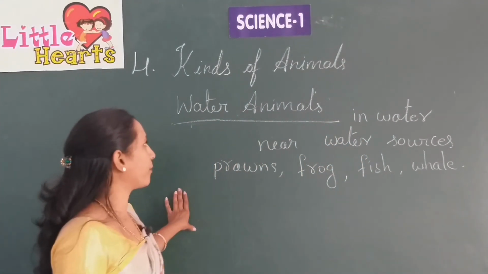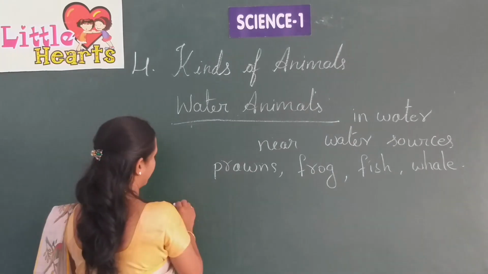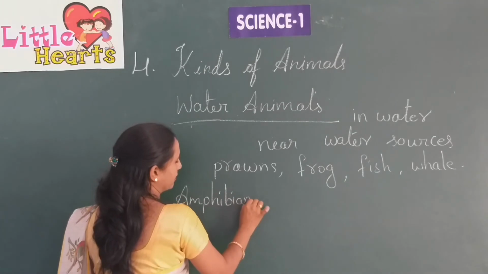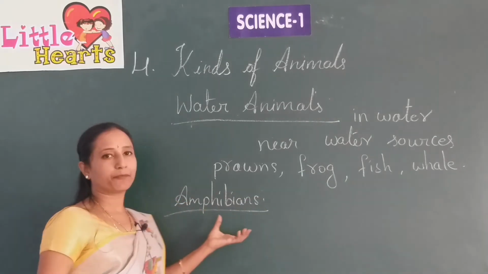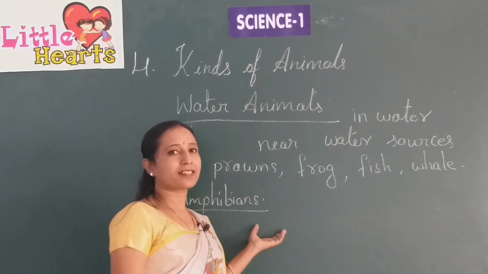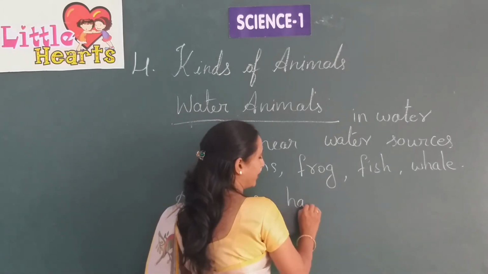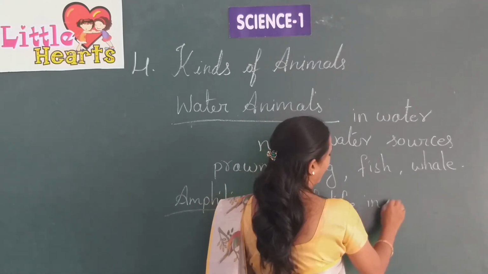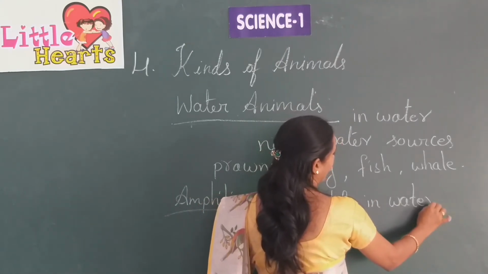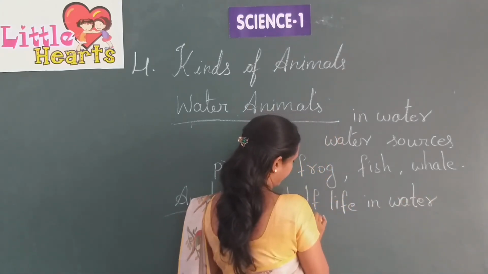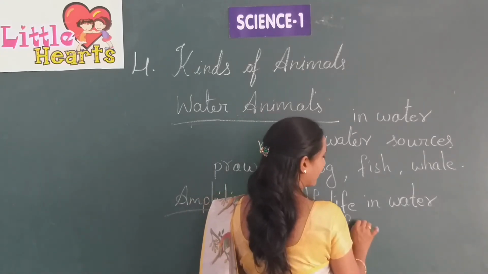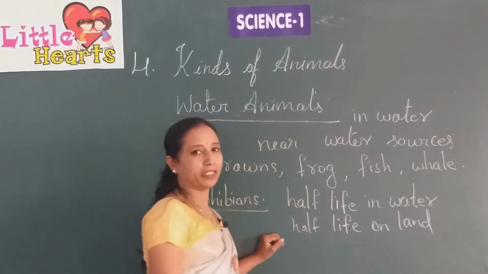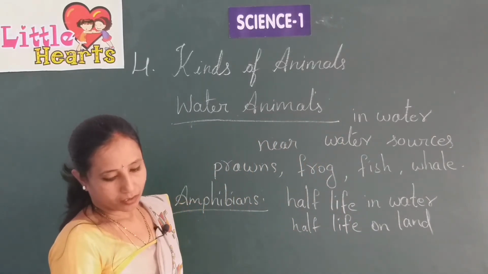The last topic is amphibians. What are amphibians? The animals which live half of their life in water and half of the time on land are known as amphibians.